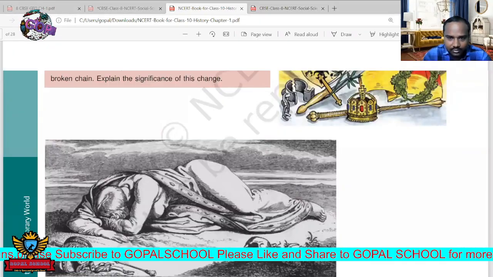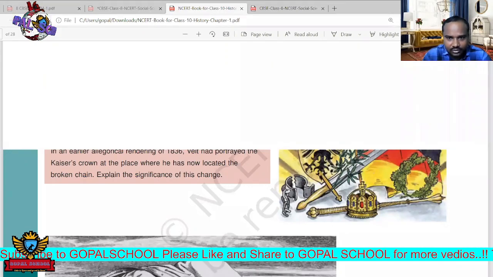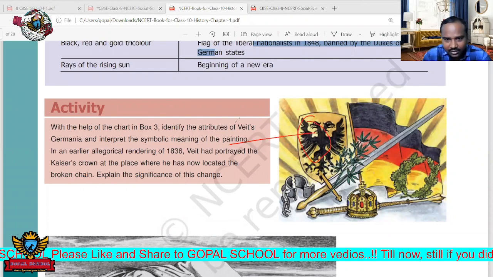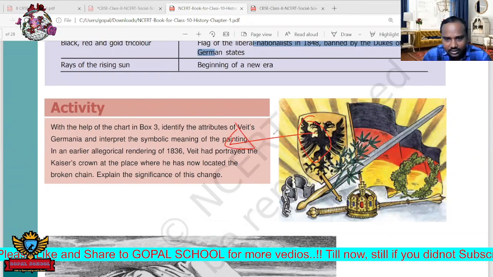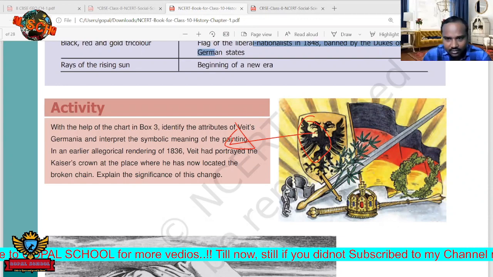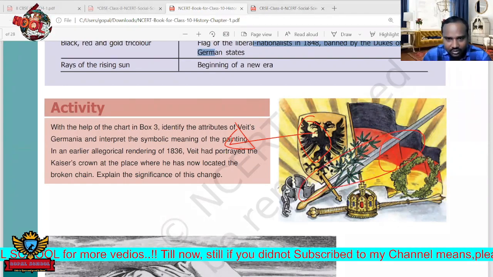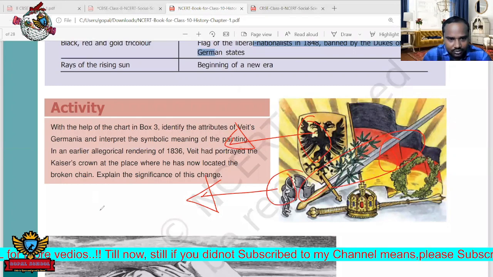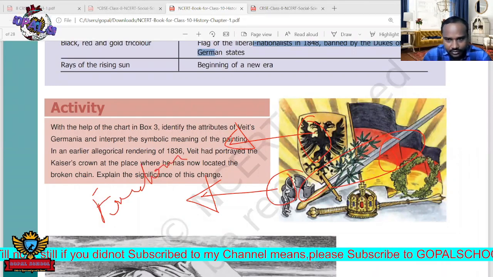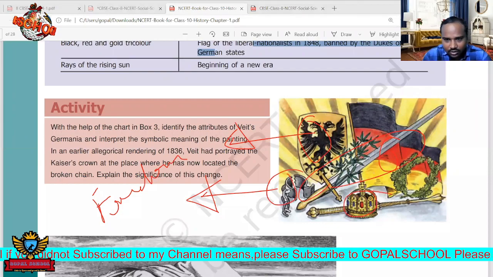Now here, one more picture was there. So this indicates a different picture. Just remember, these symbols are also very important. In the exam they may ask. So here is its symbol. Next, of course, here the flag, and of course the knife and also the chains. Chains mean what? Freedom. Freedom, of course, the sword and also this.